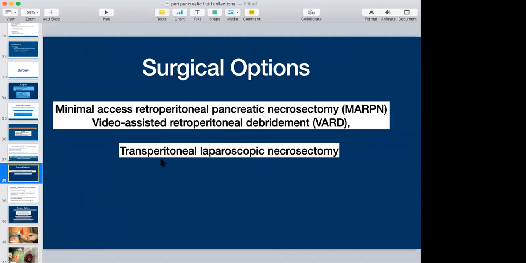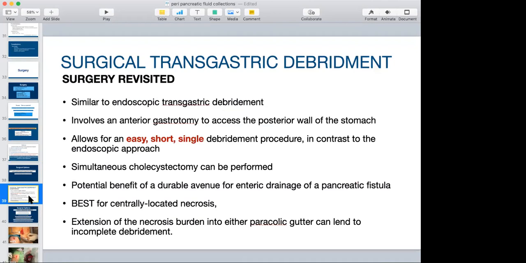The other approach is transperitoneal, wherein just like other laparoscopic procedures, we enter the abdomen and then approach either transgastric or into the lesser sac, do the debridement, place the drain and come out. The same procedures are done in open surgery also. Now, this is something which I will call surgery revisited in acute pancreatitis with pancreatic necrosis, where a surgical transgastric debridement is done.